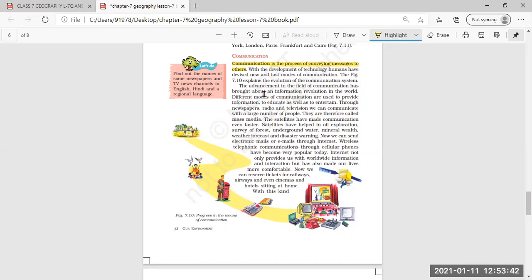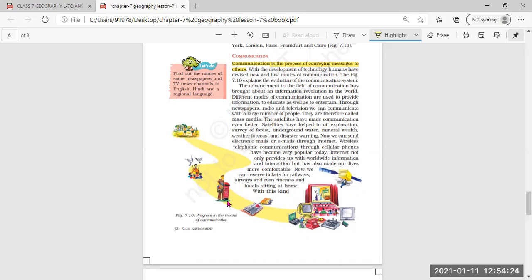Figure 7.10 explains the evolution of the communication system. In this figure you can see the progress of the communication system. Previously, people used to go from one place to another to convey messages. Next, birds were used to send messages during the rule of kings and queens. Pigeons were sent from one place to another to send messages.